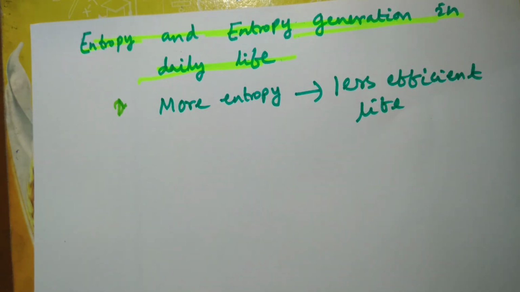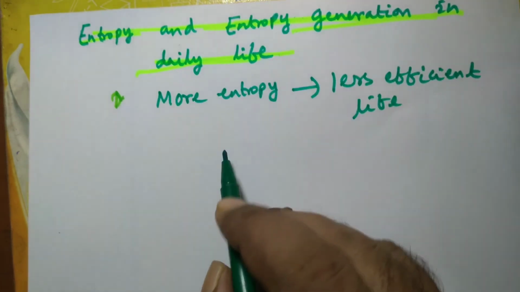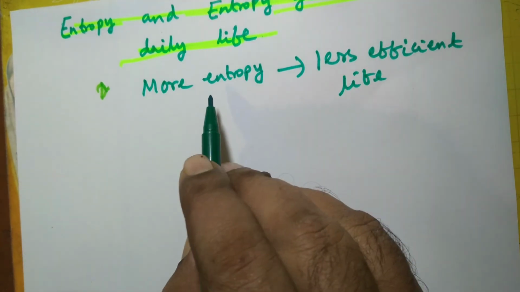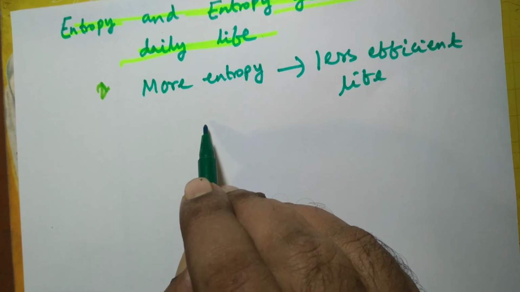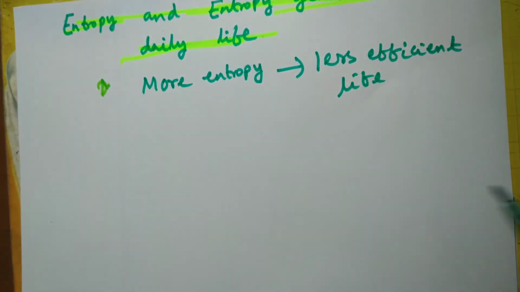In fact, not only at the personal level but also at the country level or state level, entropy is very important. The more the entropy, the less peaceful the country or state is. Once peace is not there in a country, the economy will not thrive. Take for example the country of Afghanistan. When terrorism is there, no foreign investor is likely to come to your country. So entropy should be minimized as much as possible, not only in personal life but also in national life, social life also.